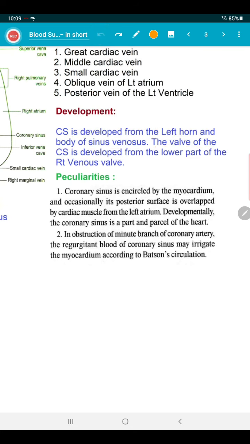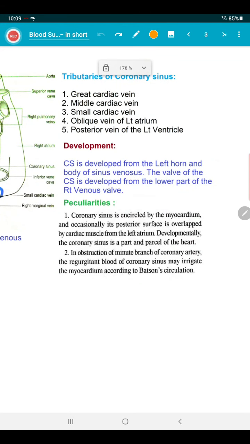Okay. Now, peculiarities. The coronary sinus is encircled by myocardium, and occasionally its posterior surface is overlapped by cardiac muscle of the left atrium. Developmentally, the coronary sinus is a part and parcel of the heart. In obstruction of a minute branch of a coronary artery, the regurgitant blood of the coronary sinus may irrigate the myocardium according to Batson's circulation. Not to understand much, but to know this information is important. Okay, so we move on to the next picture.